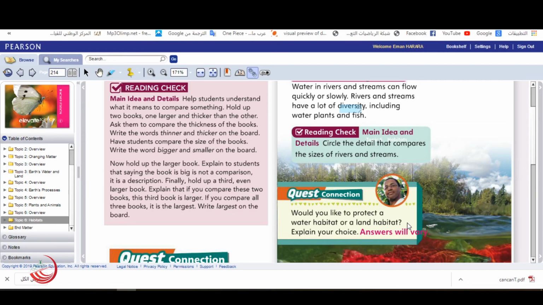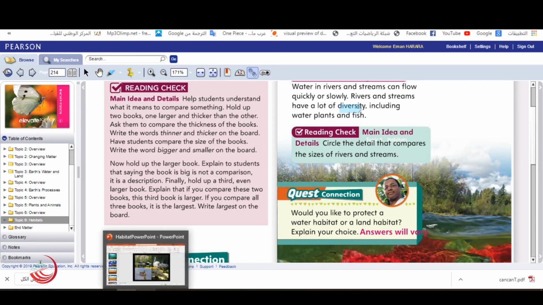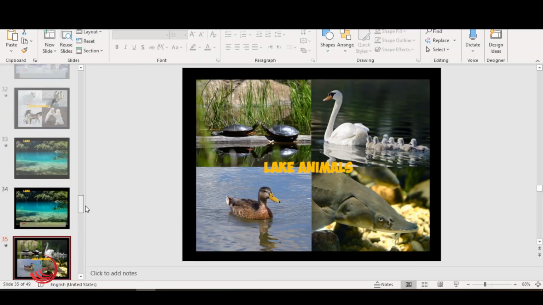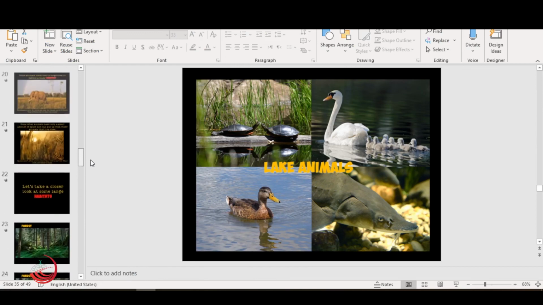keep it clean, keep it away from the garbage or the dirty things. So we have a great job towards our nature, towards the environment that we are living in, to keep it clean and healthy. So your homework for today is to go and revise the meaning of river and stream